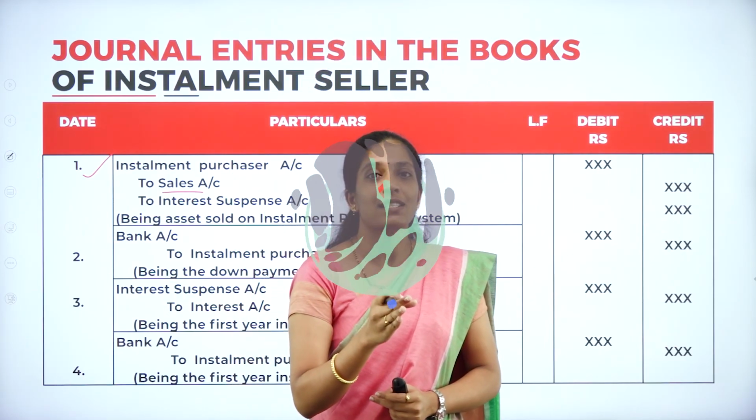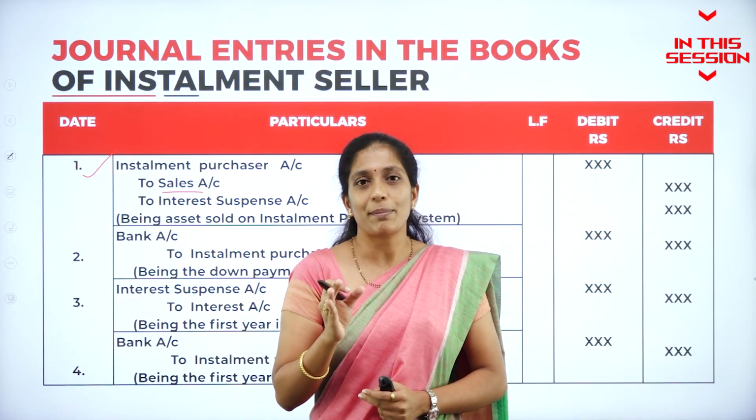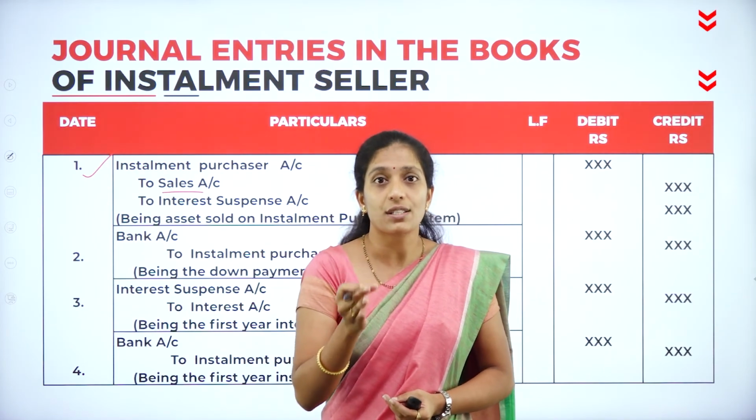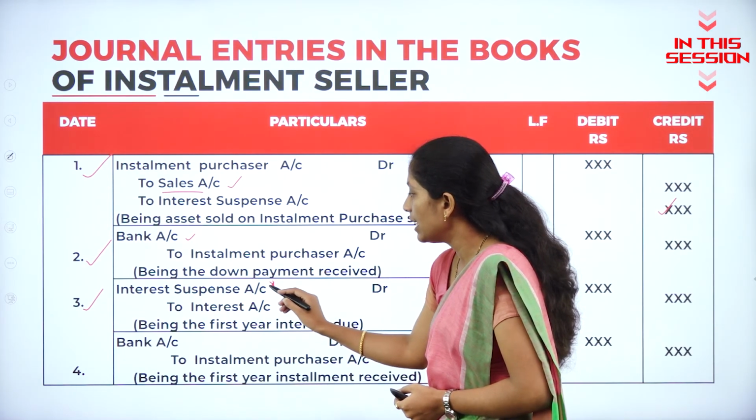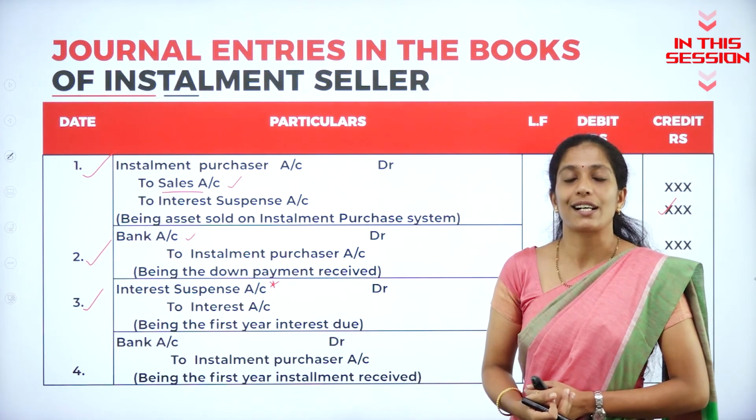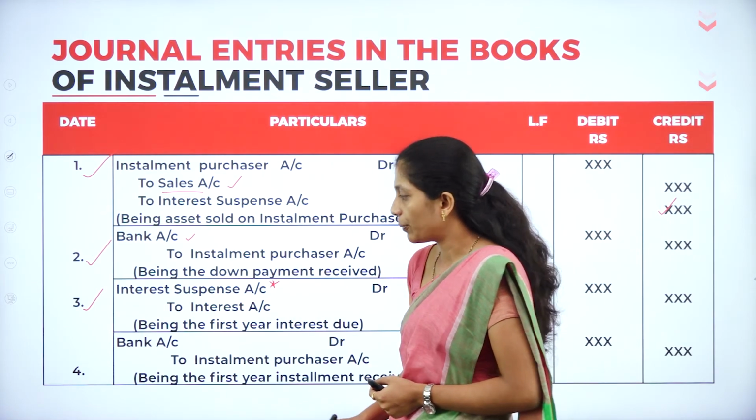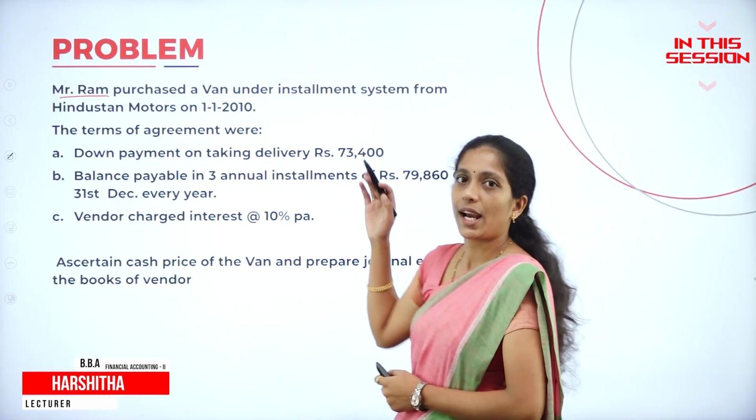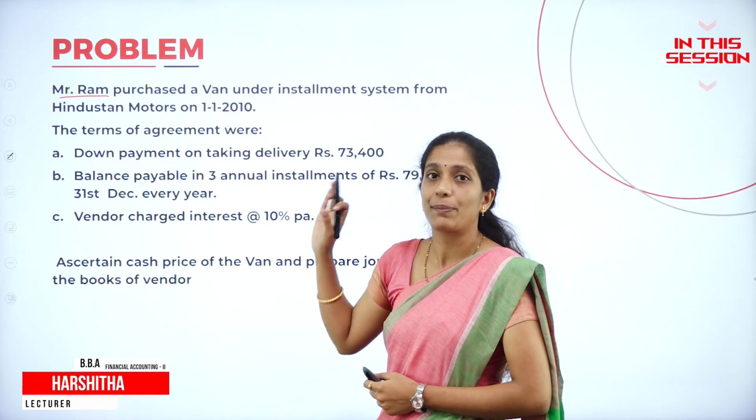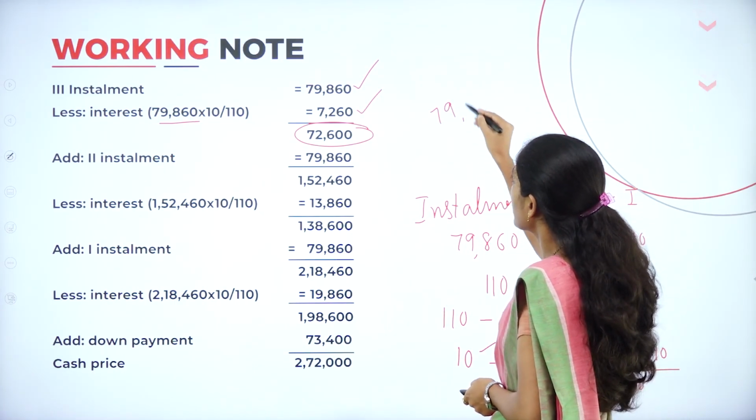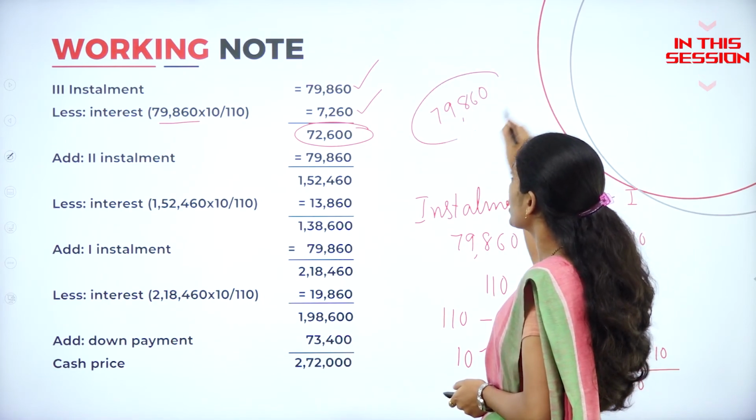Whereas in hire purchase system, till the last installment is paid, the ownership does not transfer. Whereas here, ownership transfers immediately. Only changes here, that is interest suspense account debited to interest account, that is for first year interest due. Now, who is Mr. Ram? So, since we are going to solve problem on installment purchase system, each installment they are going to pay how much? 79,860. They have given in the question itself.